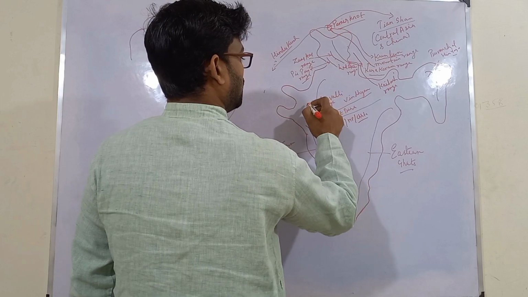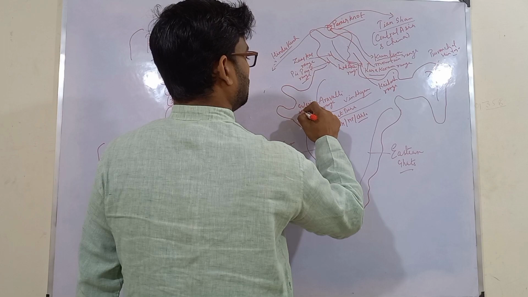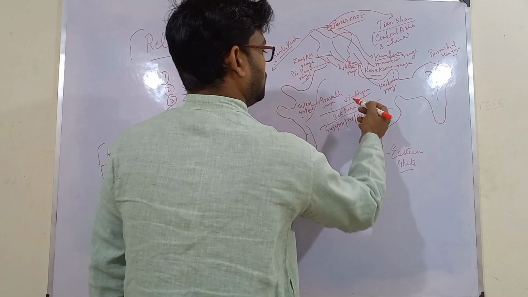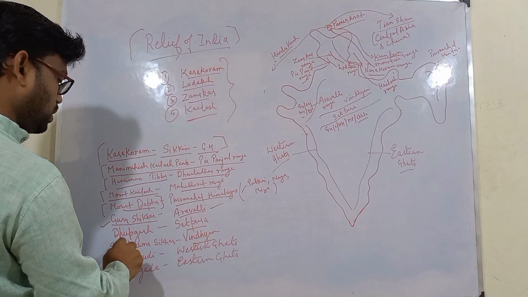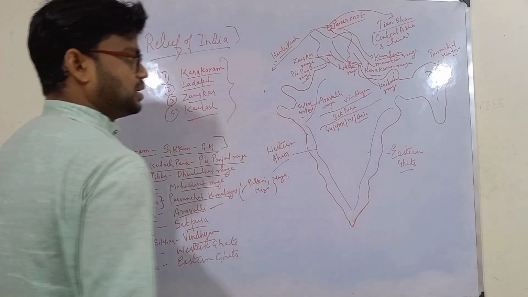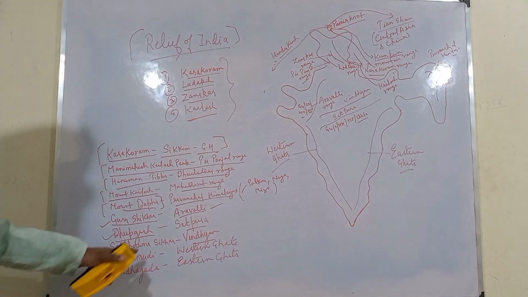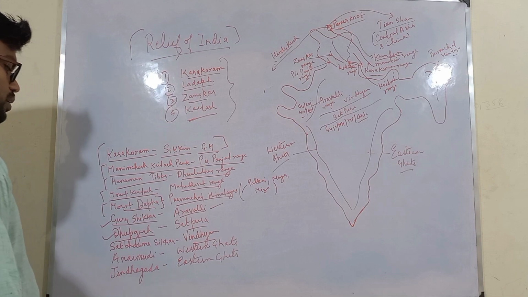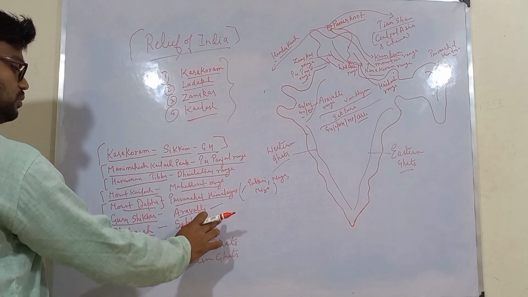Similarly, about the Aravallis, we have Gujarat, Rajasthan, Haryana, and Delhi. Then the highest peak of Satpura is Dhupgarh, and it is present in Madhya Pradesh near Panchamadi in Hoshangabad district. So remember this. The highest peak of Satpura is Dhupgarh, present in Panchamadi. Panchamadi is a very famous picnic spot in Hoshangabad district of Madhya Pradesh.